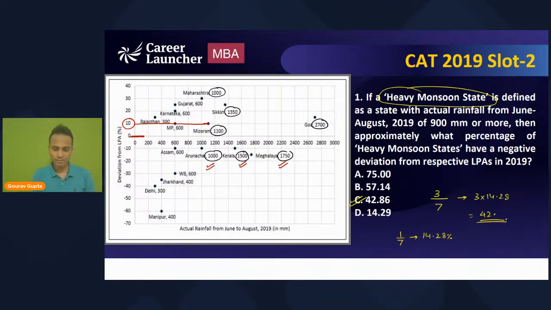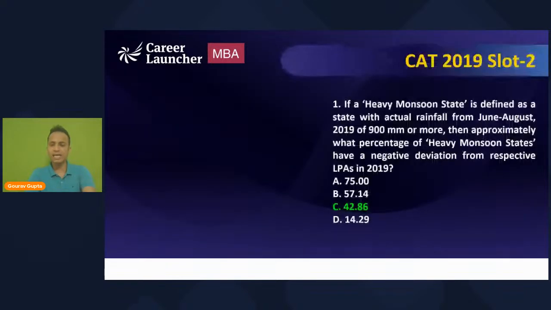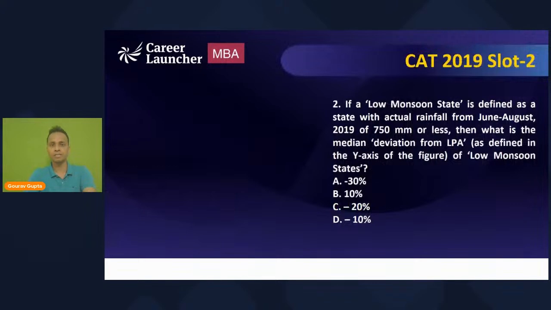Wonderful. Great. Okay, so let's pick up the next question. Now, I have solved this question. What I want is for you to solve this one. So all of you give your 100% in solving this question. So let's move on towards the second. The answer for the previous one is option C, that is 42.86. Now, this is the second question in front of you.